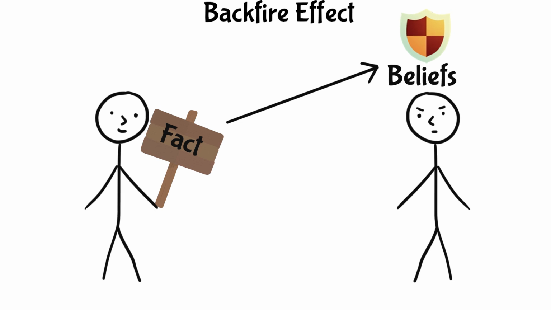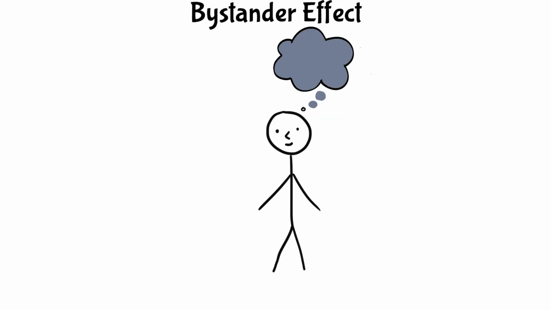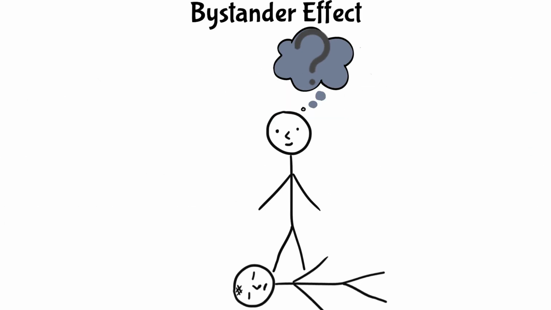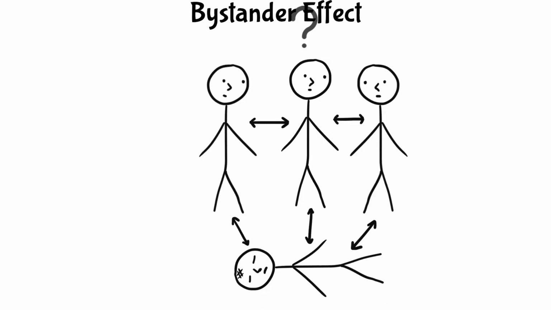Imagine trying to convince a friend with facts, but they become more stubborn in their views. Bystander Effect. The bystander effect is when individuals are less likely to offer help to a victim when other people are present. It's like witnessing an accident but assuming someone else will call for help.